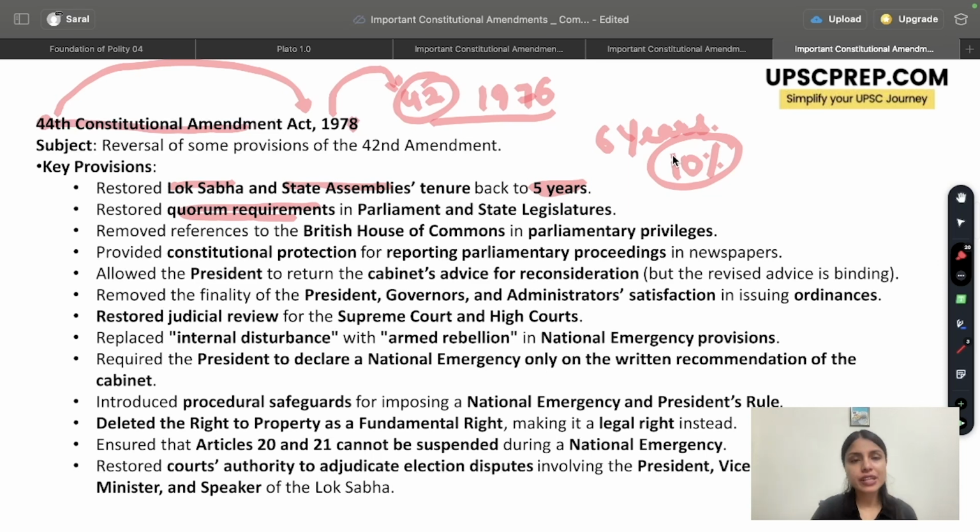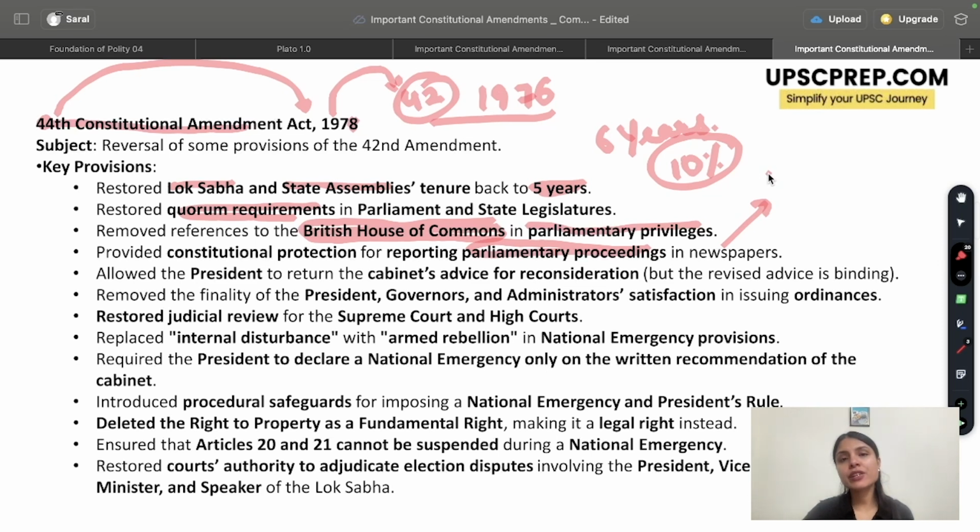So all these references to the British House of Commons were removed, and now we no longer had references to the British House of Commons with respect to parliamentary privileges. Again, my dear students, it was said that now you can freely report the parliamentary proceedings and you should not be afraid to do so. Constitutional protection will be granted. This was again done to restore the press freedom that was hampered by the 42nd Amendment Act.